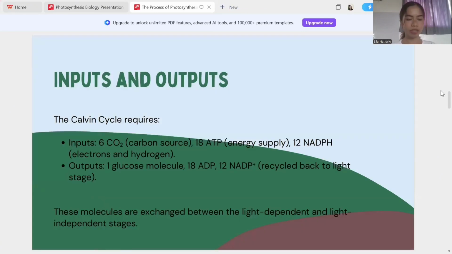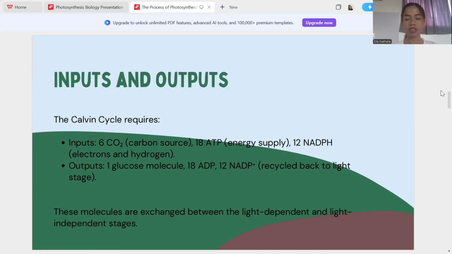Inputs and outputs. The inputs of the Calvin cycle are 6 carbon dioxide molecules, 18 ATP, and 12 NADPH. The outputs are 1 glucose molecule, 18 ADP, and 12 NADP+, which are recycled back to the light-dependent reactions to be recharged. So, the light-dependent and light-independent reactions are connected.